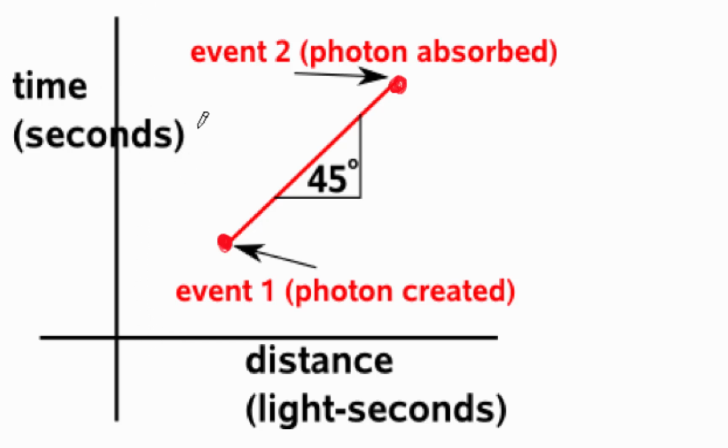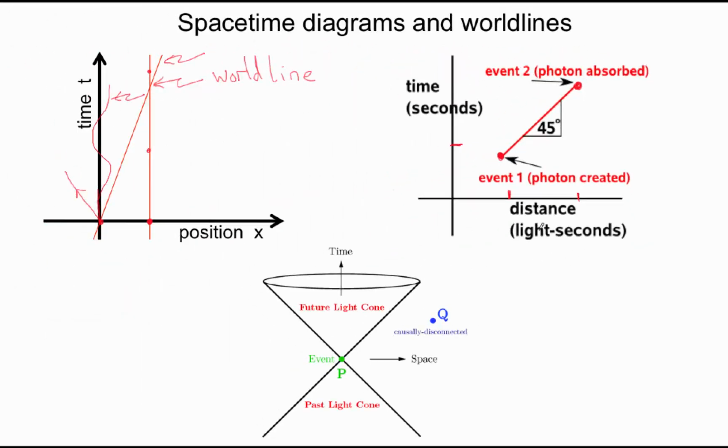Time is measured in seconds. The distance we shall measure in light seconds, meaning that this is the distance which is covered by light in 1 second. Let's say we put 1 second of time over here, then this is 1 unit of distance. That is the distance light will cover in 1 second, here 2 seconds, and so forth. In which case, you can easily see that this world line is tilted at an angle of 45 degrees. Let me repeat that nothing can travel faster than light.